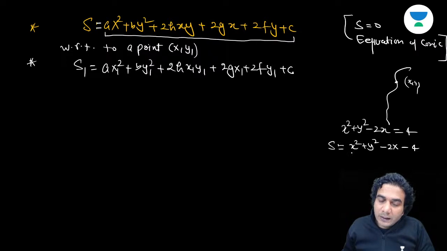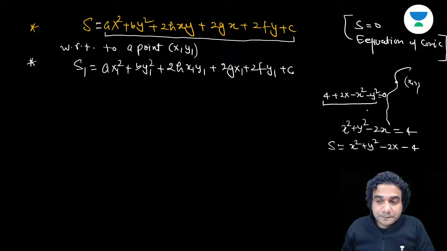Remember that for a circle, you will always take S with the coefficient of x square and y square positive. Somebody can write it like 4 minus 4 plus 2x minus x square minus y square is equal to 0, and then take this as S. No. In case of a circle, always take positive coefficients of x square and y square.